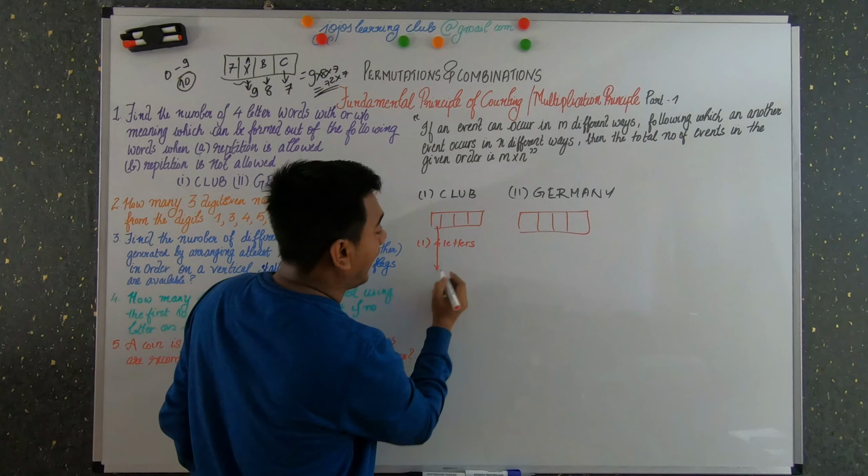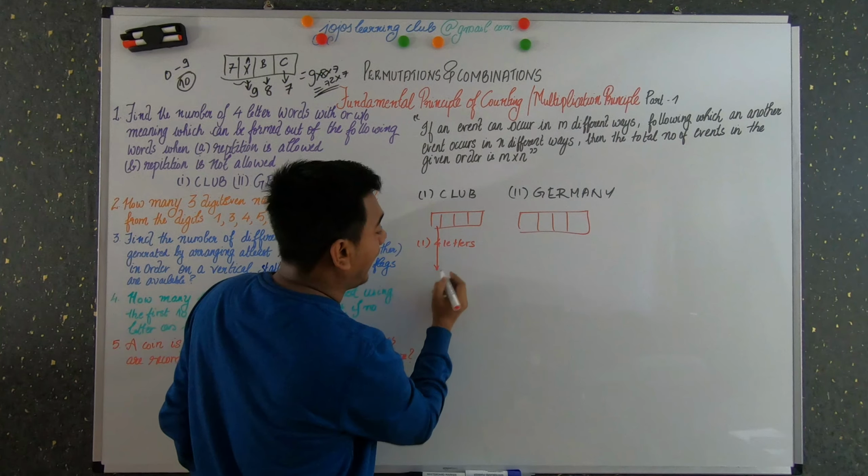Again, the second problem in this section: when the repetition is not allowed. Again I'm going to draw this box so you will not get any confusion. For the first selection, you have 4 letters here, right? 1, 2, 3, 4. Once you have used 1 letter, let's say C, then you have only 3 letters remaining. So for the second selection, you have only 3 choices.